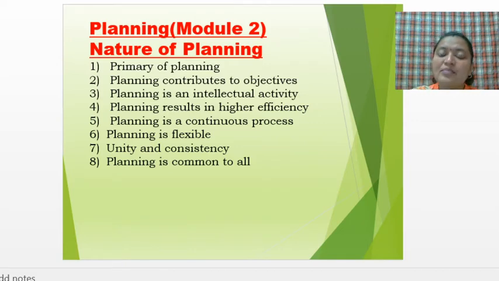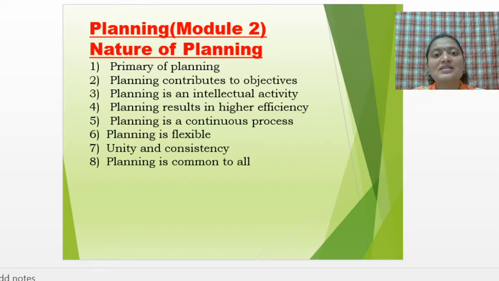Now a general example I can give you also. If you want to conduct a birthday party or any function at home, a puja at home and all that, proper planning is required. You have to make a list, a proper plan, of what all things are required and how the arrangement has to be done. After planning only you can try to implement that or put that plan into action. That is called planning.